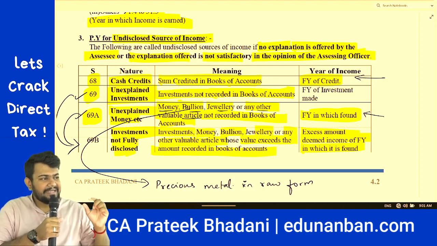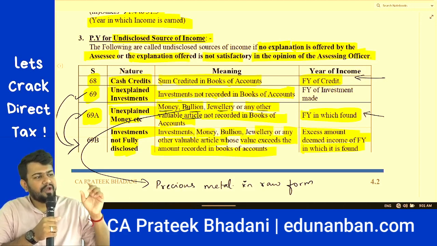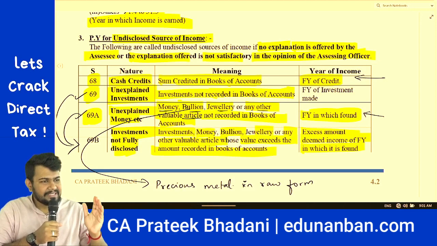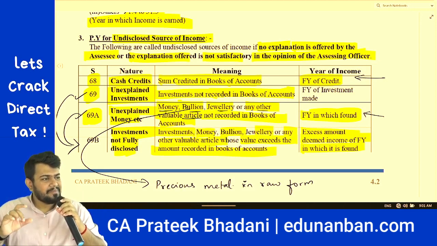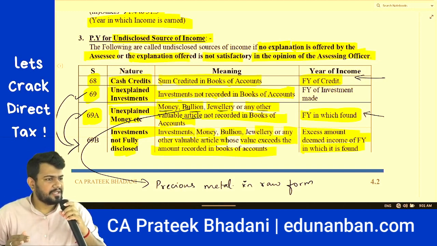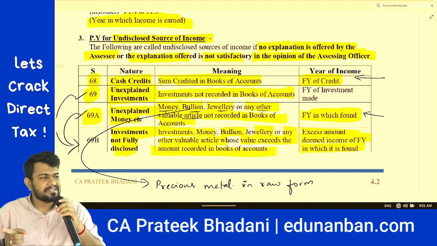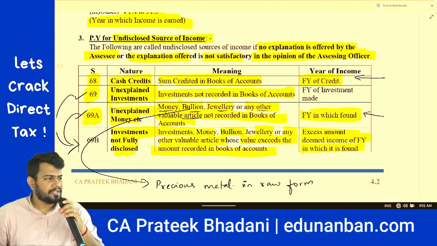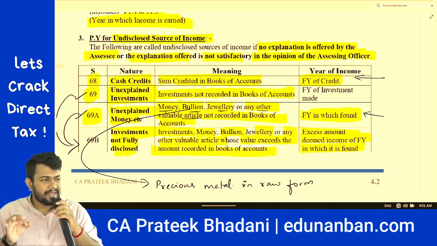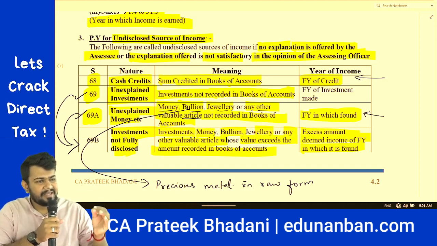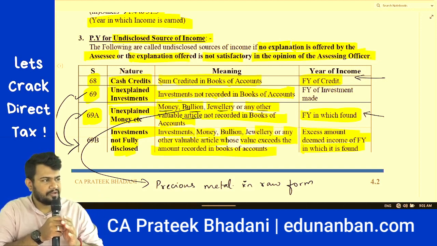If there is an undisclosed income which is found out, the assessing officer will ask for explanation. If the assessee is able to give satisfactory explanation, then the case will be closed. However, if the assessee is not giving an explanation or not able to give any satisfactory explanation, then the assessing officer will treat the income as undisclosed source of income.